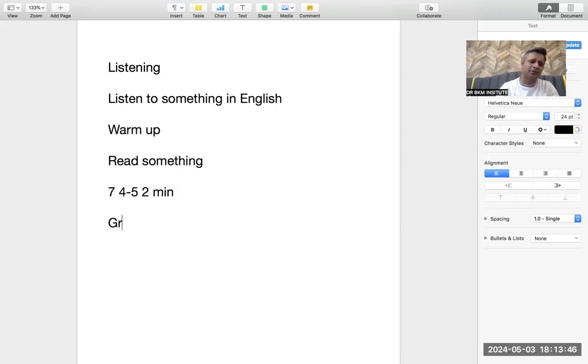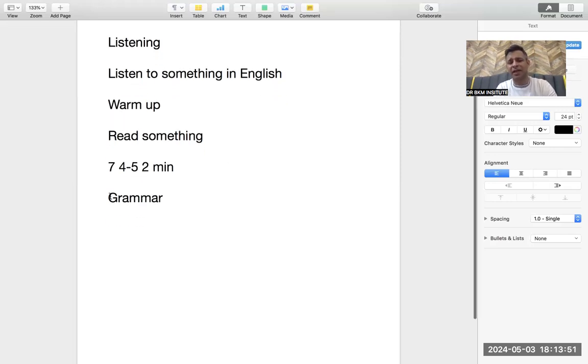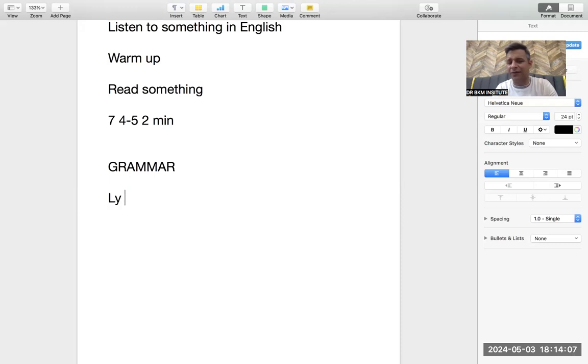Then grammar is very crucial when it comes to writing and speaking, and people think that grammar is not applicable in reading and listening. I'm afraid to say grammar is the first thing I do. If any option in OET reading has words ending in ly, like rarely, mostly, often, frequently, hardly, then please read these words very carefully. Most of the ly words would be eliminated. But don't eliminate just like that.